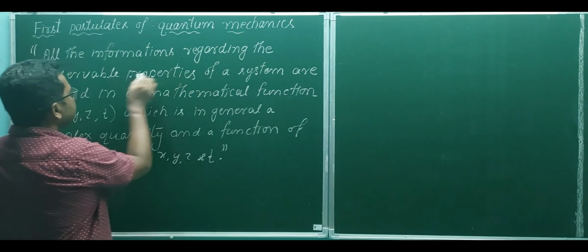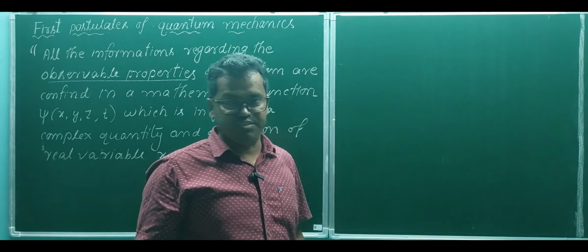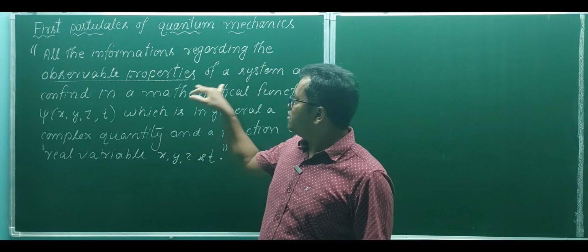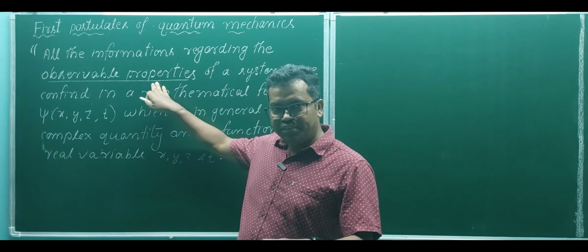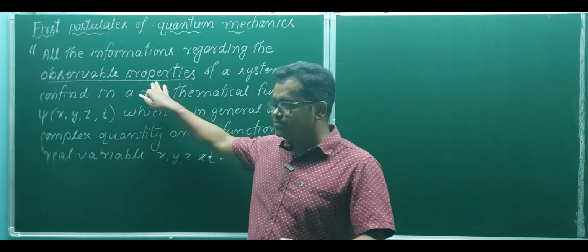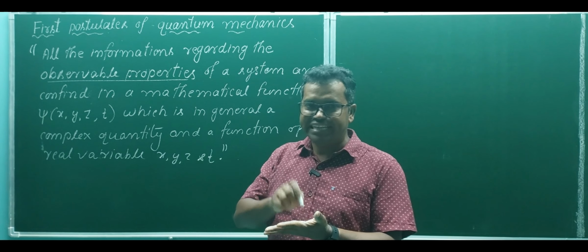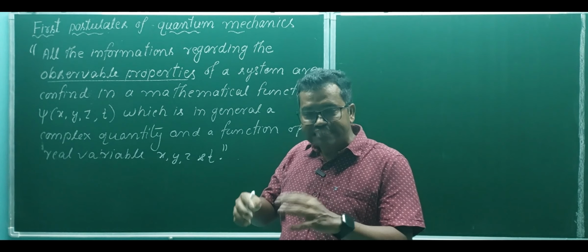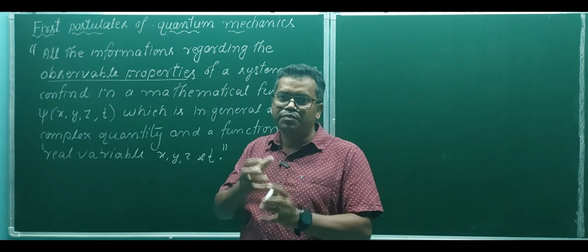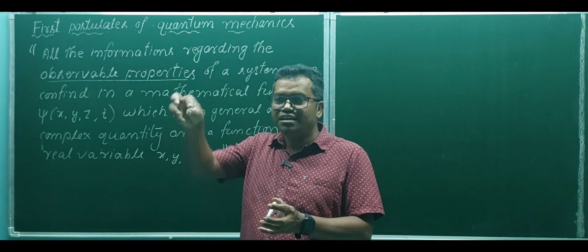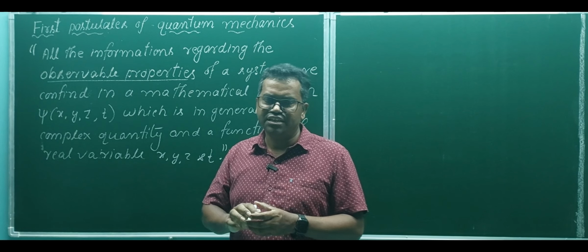All the information regarding the observable properties. Now, what are observable properties of a system? Observable properties or measurable quantities. The observable properties of a system are its position, its momentum, its energy, angular momentum, etc. These are observable. These are measurable. So all these observable properties, that is energy, momentum, etc., are present in a function which is called wave function. This is the first postulate.